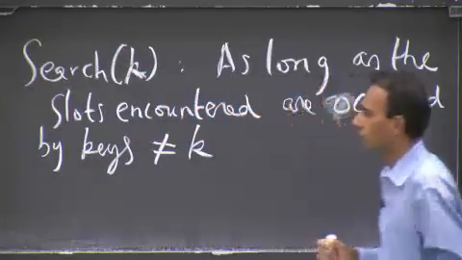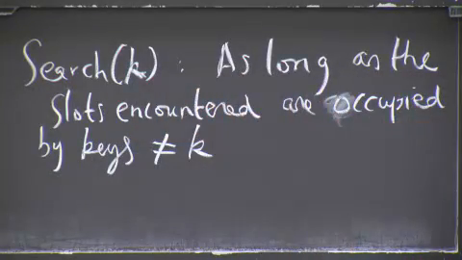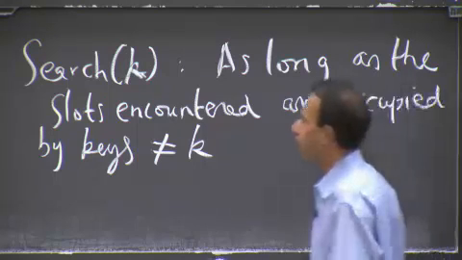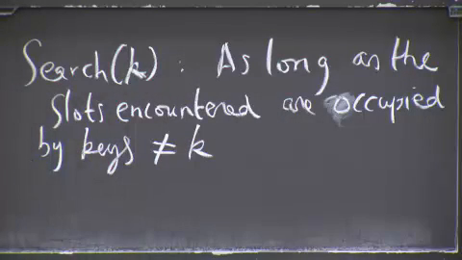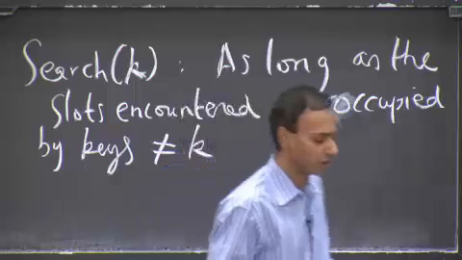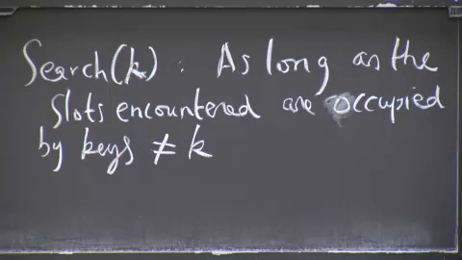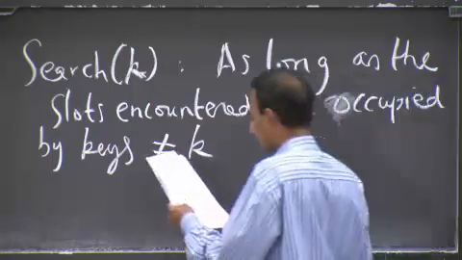Every time you probe, you find a hash for it, go to this particular slot, look inside of it, and check whether the key stored inside is the same as the key I'm searching for. If not, I go to the next trial. If it is, then I return it. So that's pretty much it.